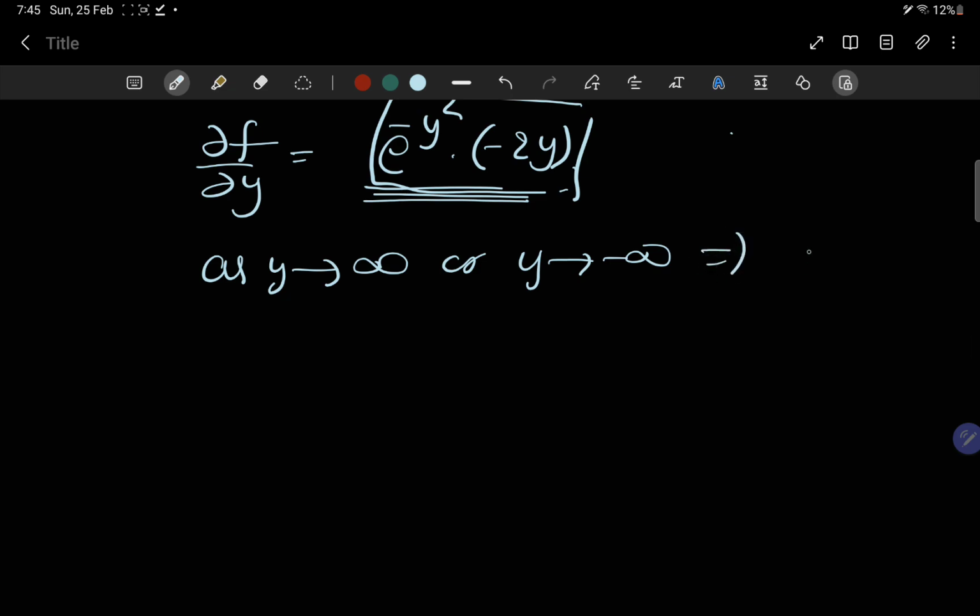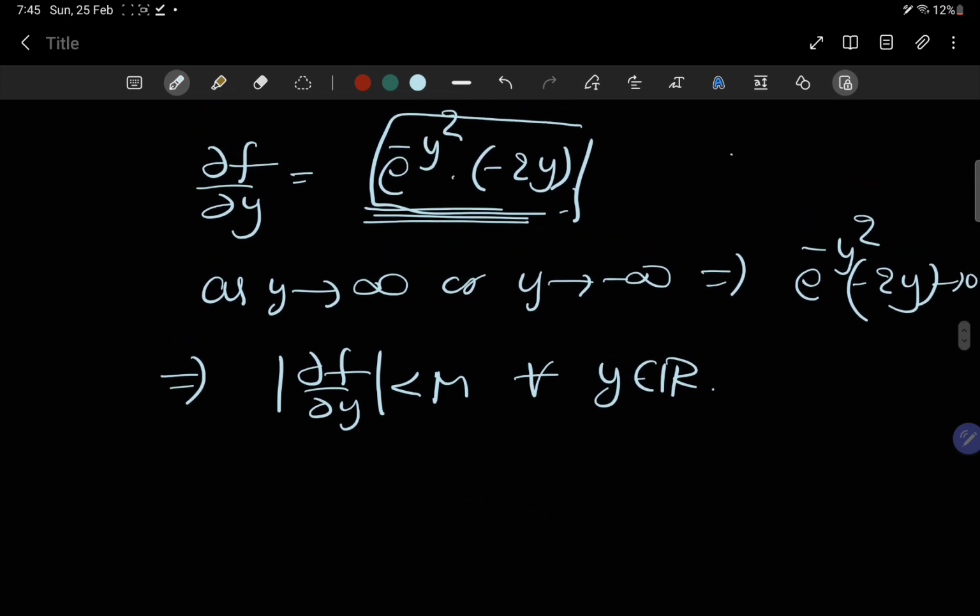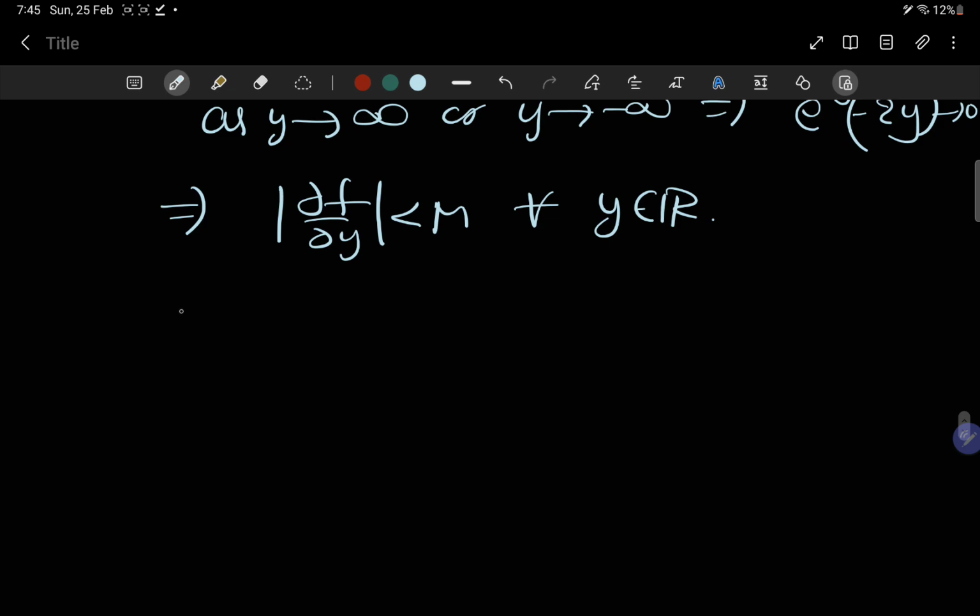This implies that e power minus y square times minus 2y is tending to 0 only. This gives me the condition that its partial derivative is bounded for all y belongs to R. That means this function of y has a partial derivative which is bounded in R. That will imply that f(y) is a Lipschitz function of y,